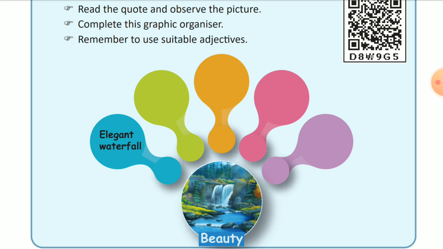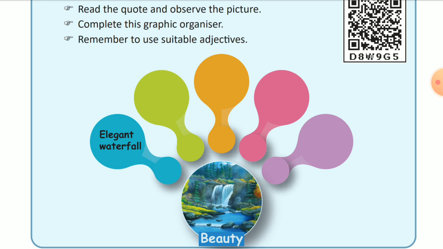For example, we can see tall trees. So trees are tall. We can use the adjective tall. Tall trees. Second, water. We can say it was pure water. Pure water. Third one, calm atmosphere. The atmosphere was very calm. It was not violent like that. So, calm atmosphere. Fourth one, shady place. The place looks like a shade. So, it's a shady place. So, adjectives are tall, pure, calm, shady. And the first one they have already given, elegant.